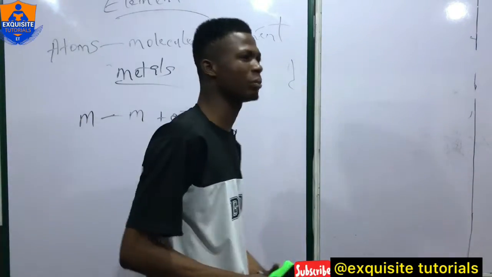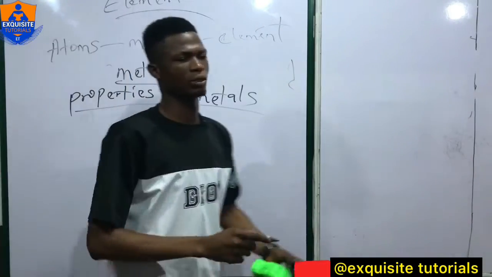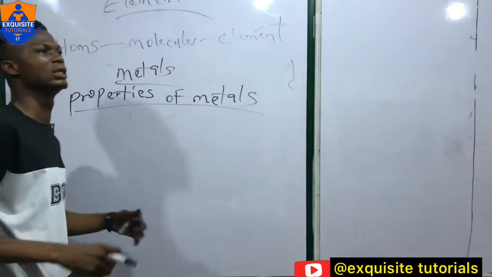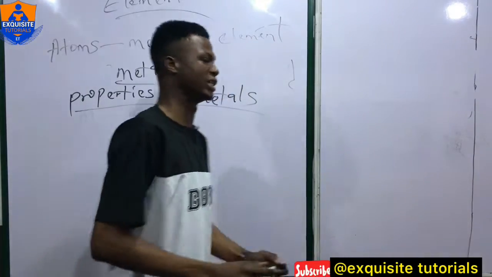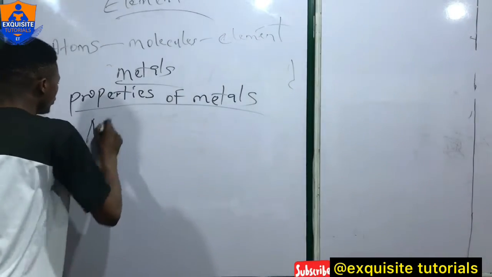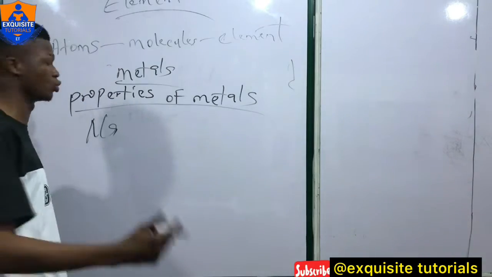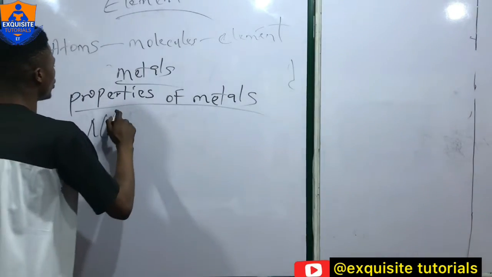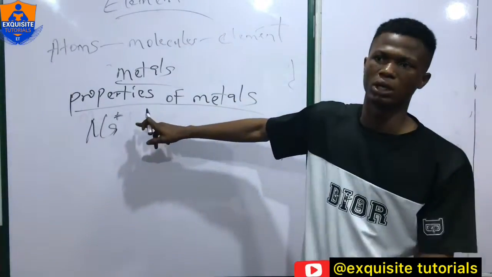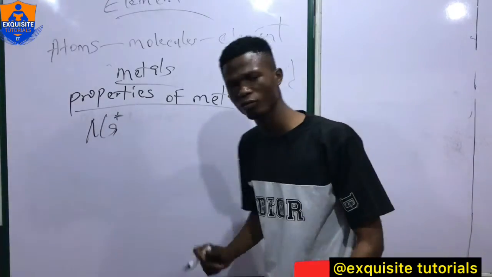Now, let's talk about properties of metals. Now we're talking about those properties that make up a metal. One of the things that you need to know is that metals are conductors of heat. Now, what makes metals conductors of heat? Let's say, for example, this is sodium. I want to teach you chemistry in the best way that you can understand. Let's go deep. This is sodium. Sodium has a free ion.